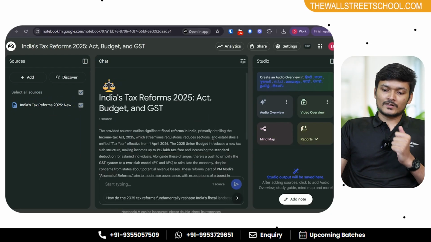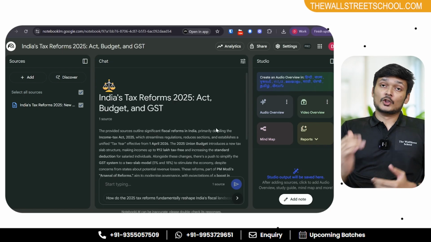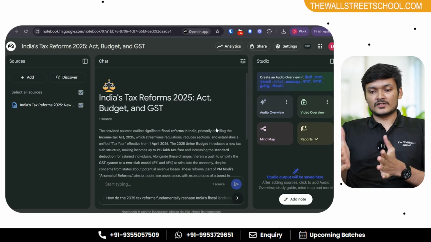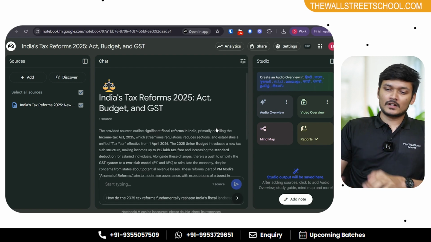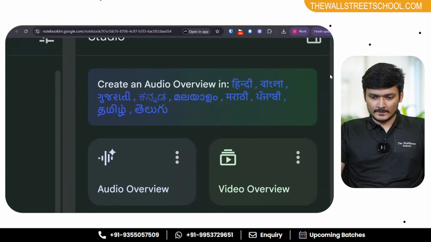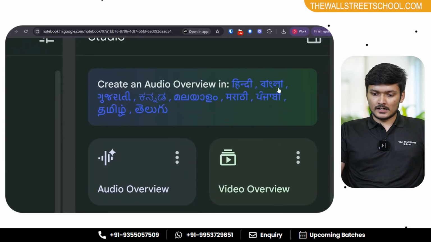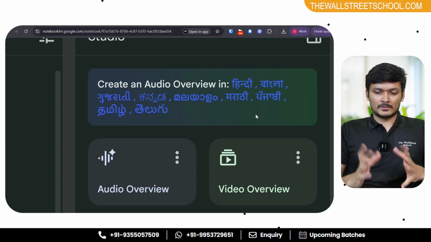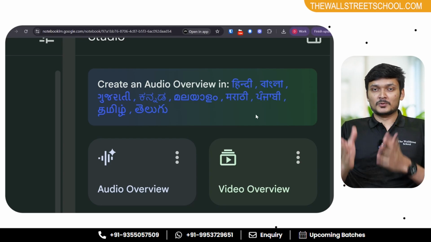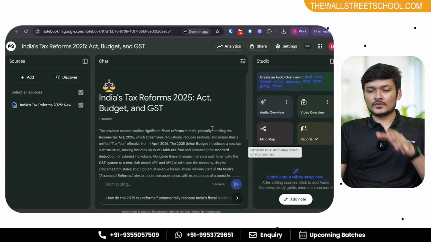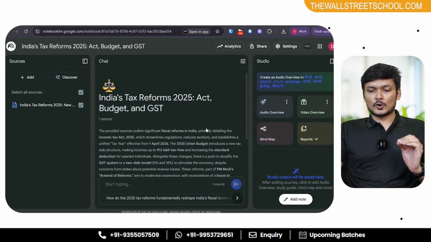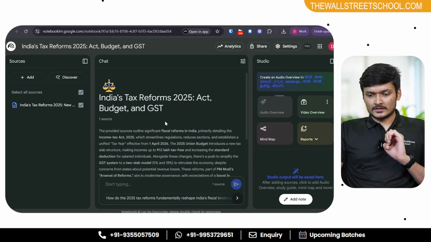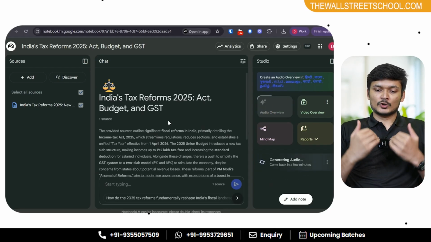You click on insert. Now Notebook LM understands what you are talking about, and it tries to summarize the whole thing. And also you can see Notebook LM has introduced a feature where it now supports podcasts and audio overviews in multiple languages. So you can see over here, I'm just gonna zoom in. This is Hindi. I believe this is Bangla, correct me if I'm wrong. Gujarati, and we have a bunch of languages. Marathi, from what I'm able to read and understand. So you have a bunch of Indian languages as well. Then you have a bunch of options. Let's go with the audio overview. We'll click over here and then just let Notebook LM do its job.